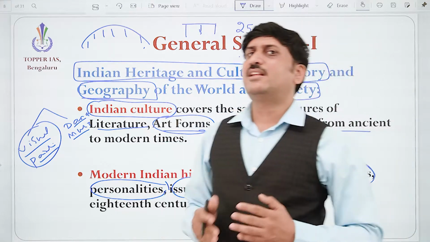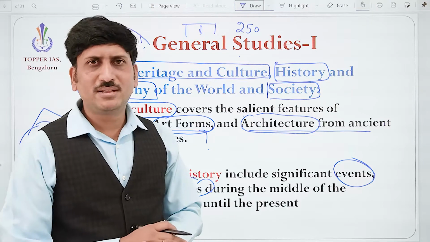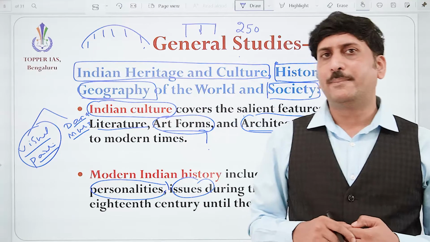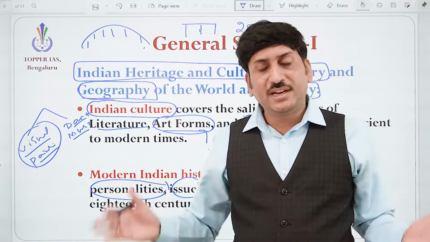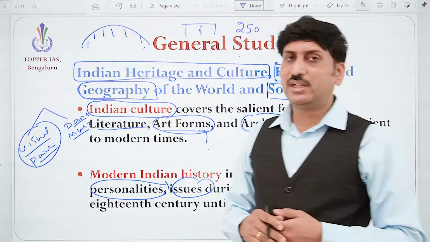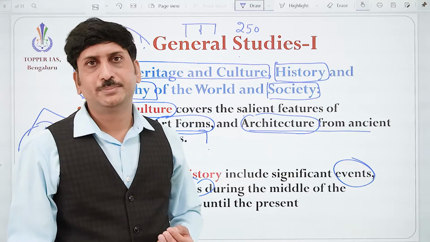How the Indians responded to that, how it invoked the spirit of nationalism among the people of India, correct? What is the value of the contribution of those innocent people?